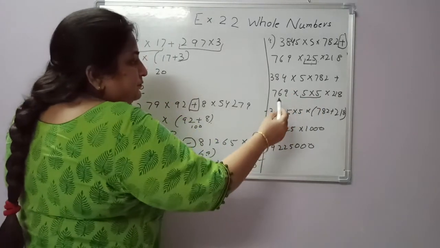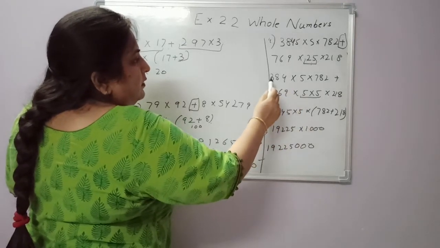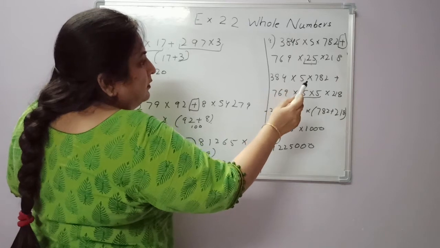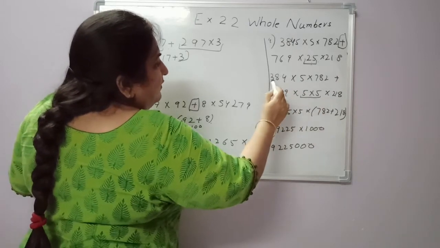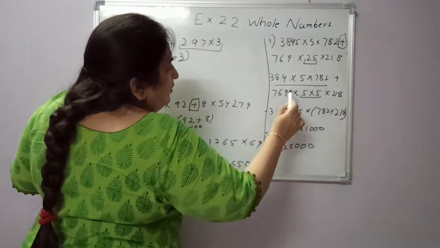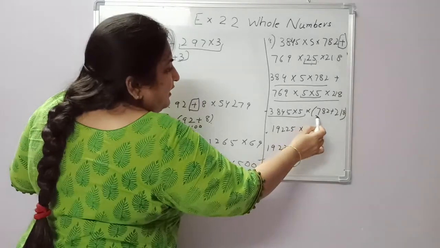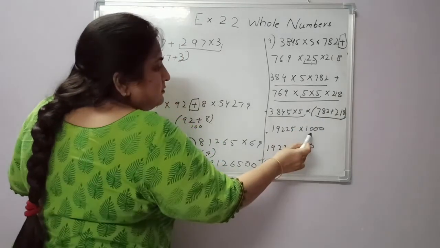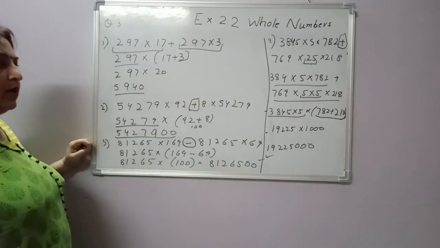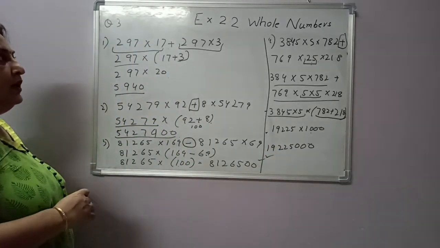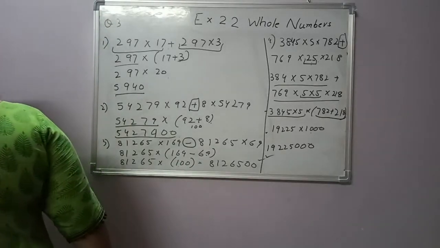Again see. Multiply it. In these two numerals we have taken common this, and we are left with this number. 1000 into 19225 is this. Okay? Understood?